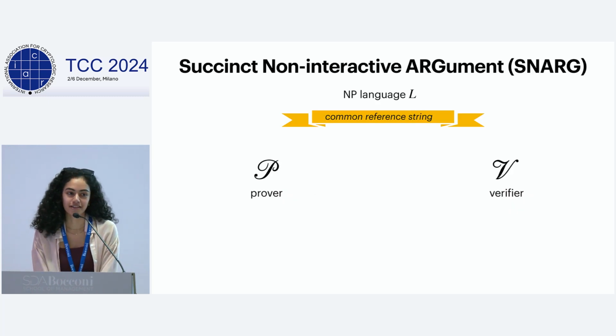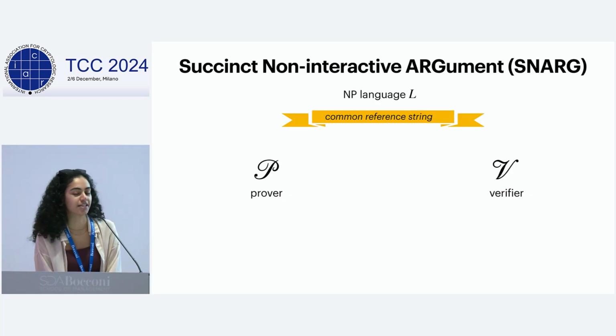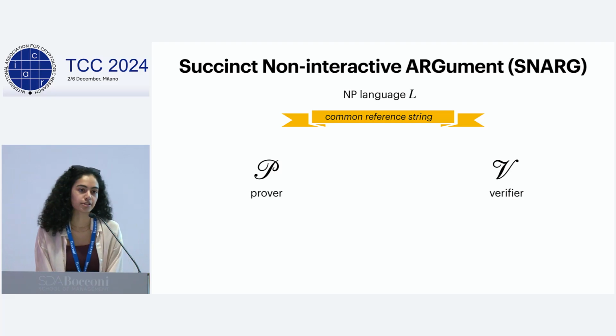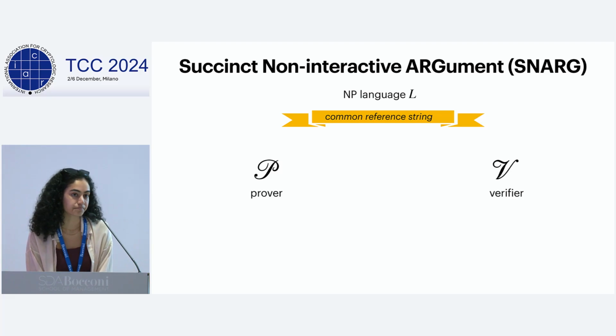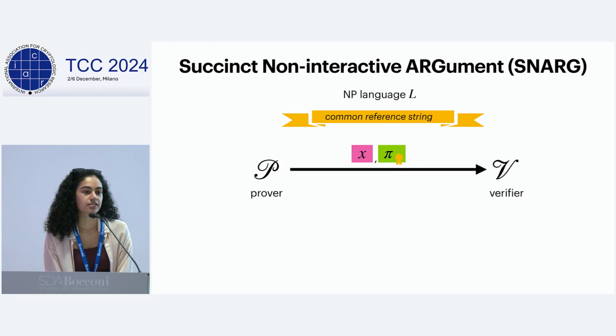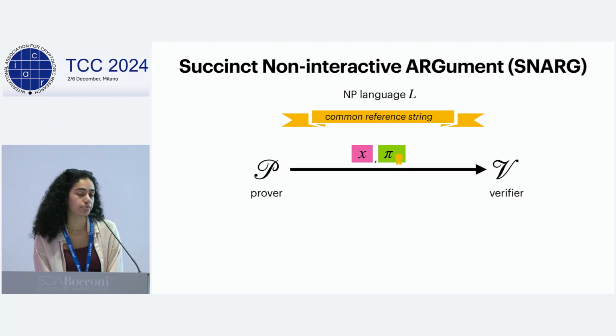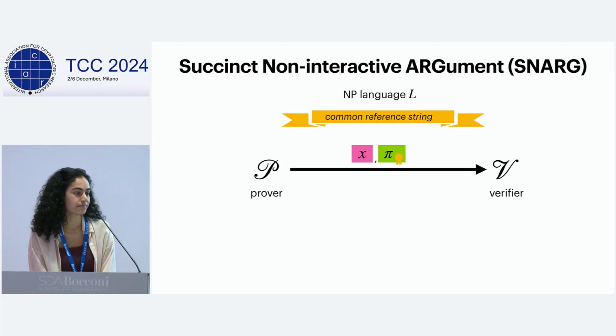Since we've all heard a lot of fascinating things since the last proof session, let me quickly recap the notion of a succinct non-interactive argument, or SNARG. A SNARG allows a prover to convince a verifier that some statement x is in an NP language L using some short certificate pi. The NP language L is fixed ahead of time in our model, and both the prover and the verifier have access to an honestly generated common reference string.